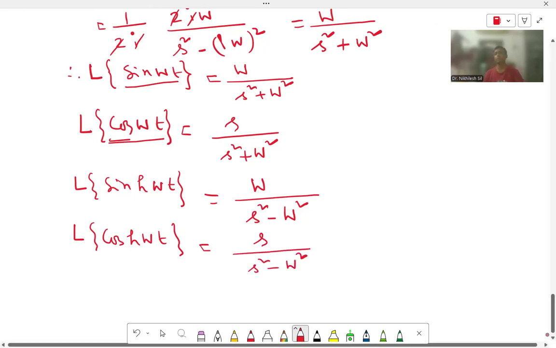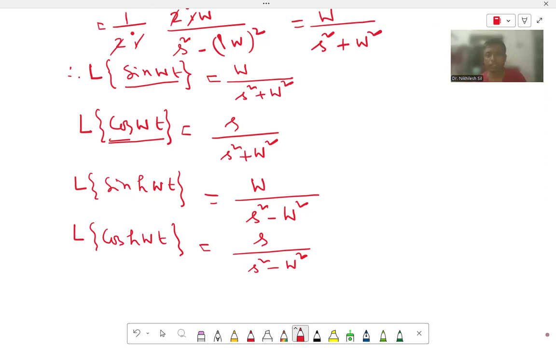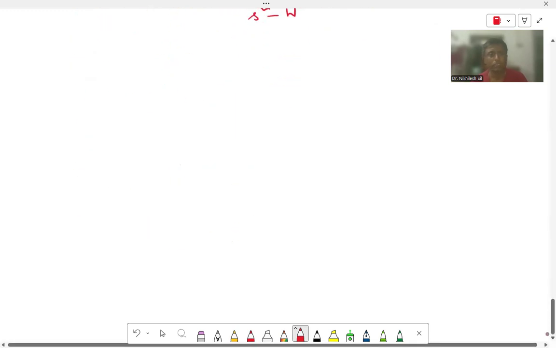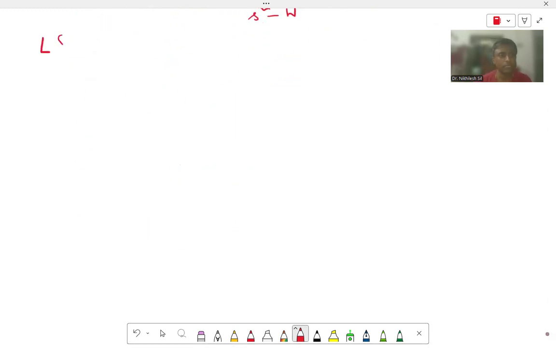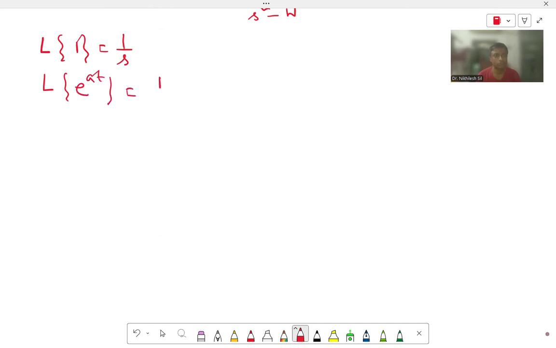So these are the basic formulas, and sometimes they may also come in the examination. So what have we got today? The Laplace transformation of 1 is equal to 1 by s. Laplace transformation of e to the power at is 1 by s minus a.